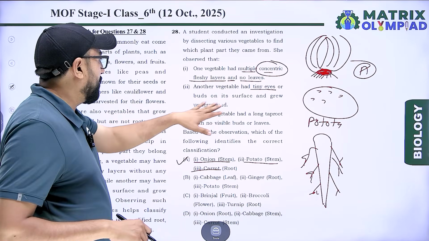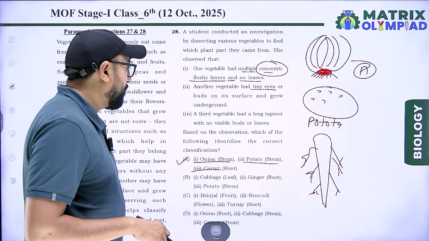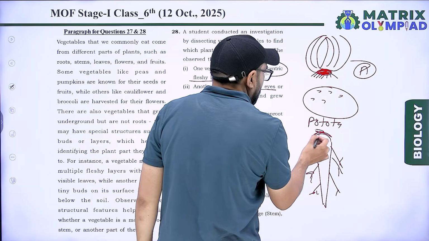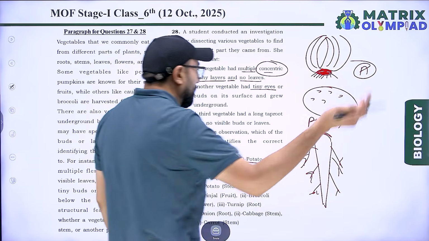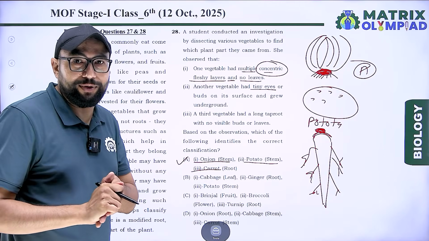Concentric fleshy layers in onion, underground potato, and no visible bud or leaf on the vegetable, because the upper region is used for formation of the next plant, or used as a seed for next plant formation.